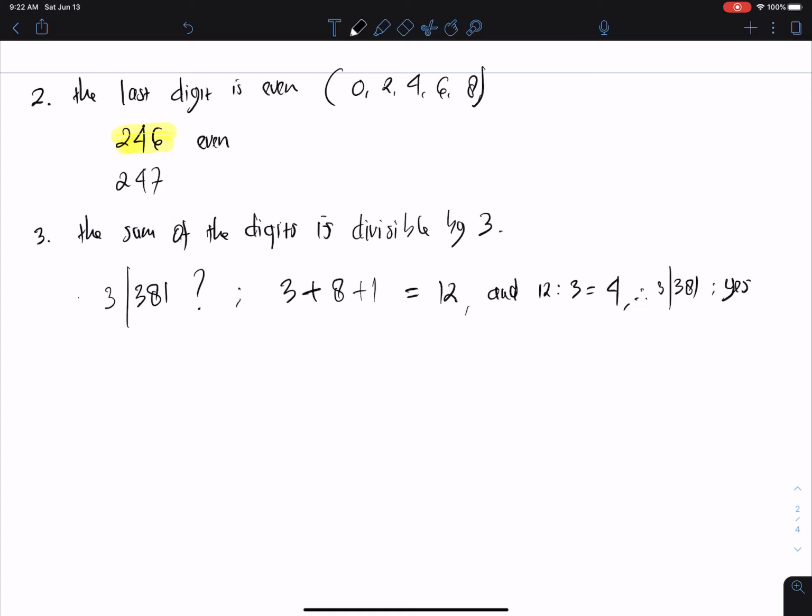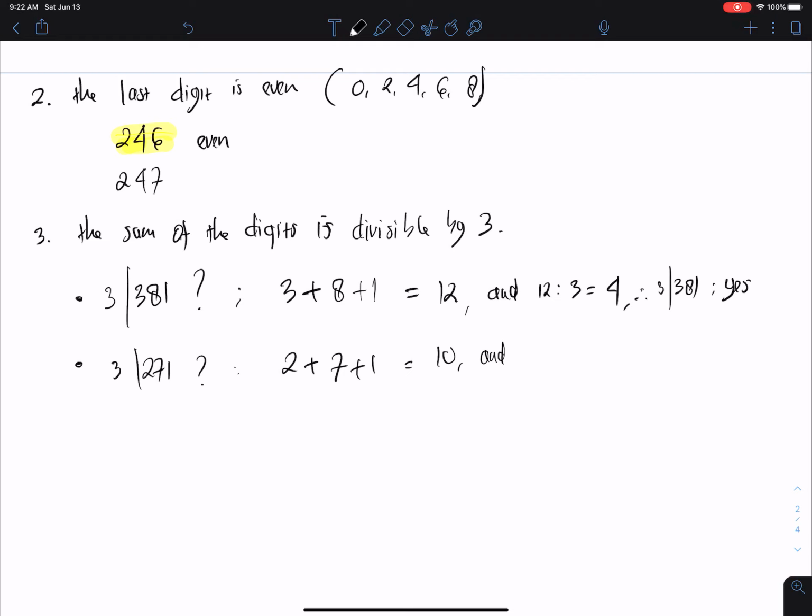We can try another number. For example, is 271 divisible by 3? So this one we can check. 2 plus 7 plus 1, we get 10.